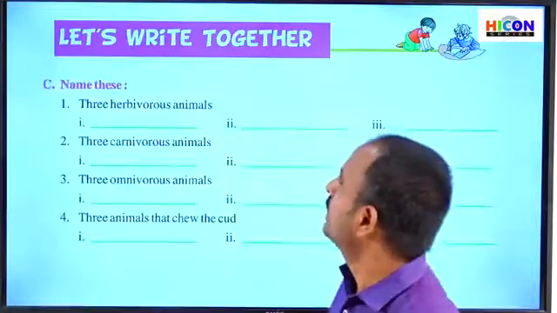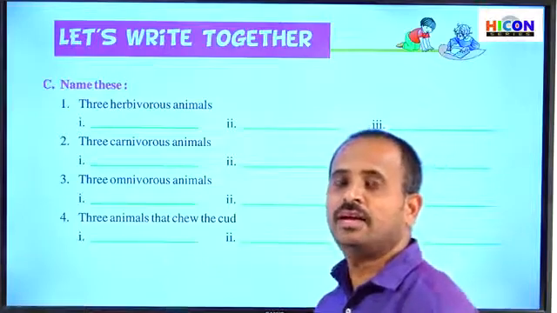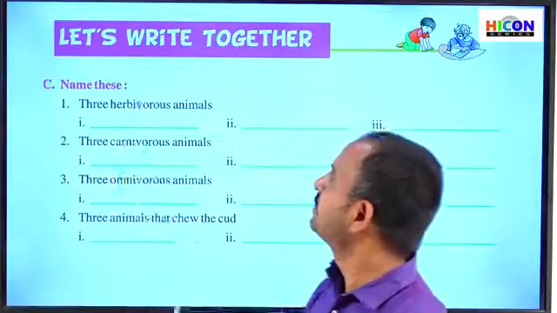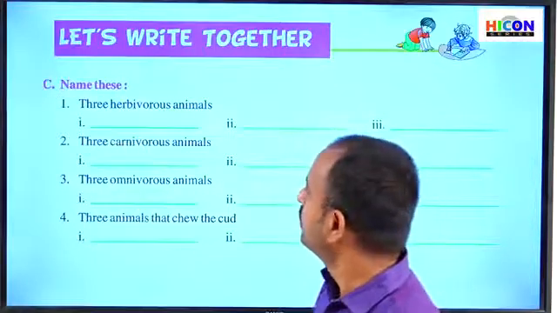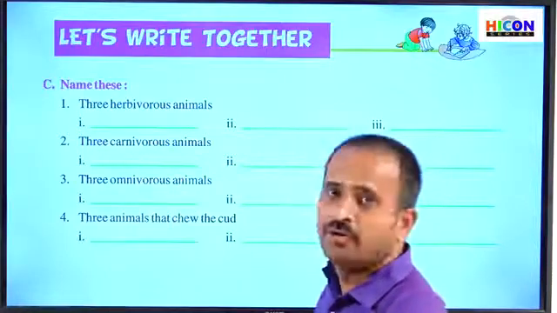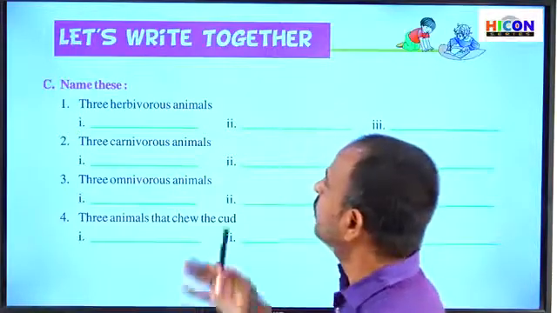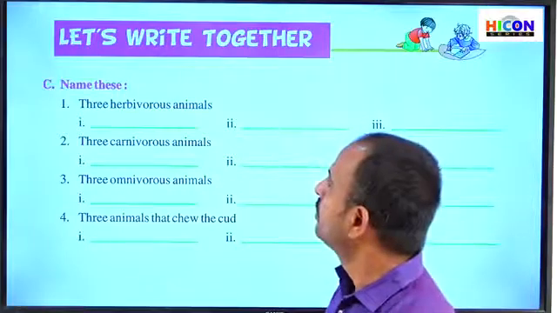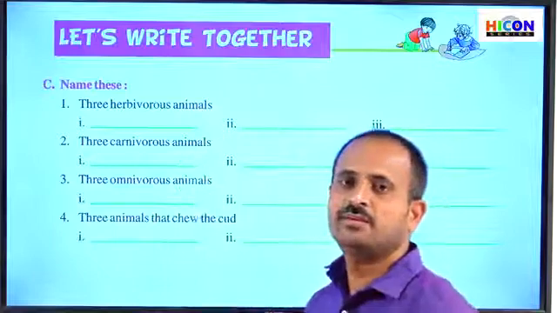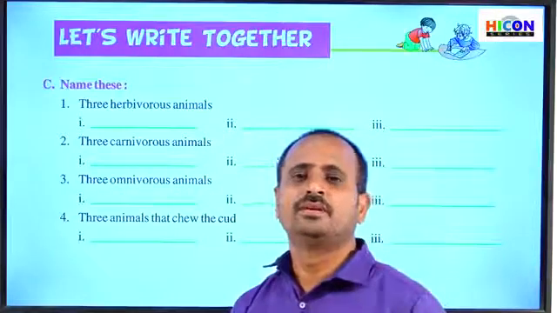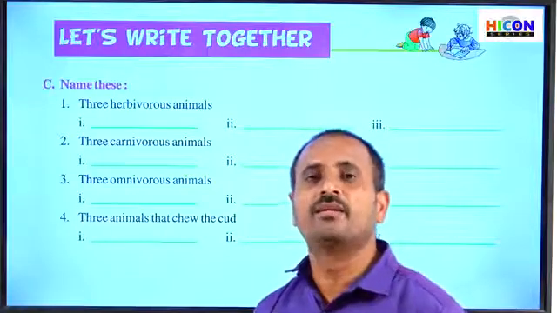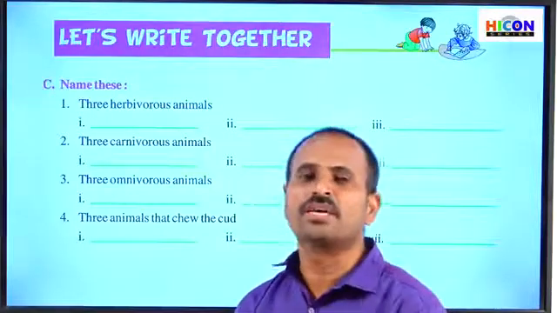So children, let us go to the next section in the activity part. That is section C, name these. Children, they have given some types of animals, and we have to write the examples for those animals. The first one is three herbivorous animals. So what are herbivorous animals? Those animals which eat only plants and grass are called herbivorous animals.